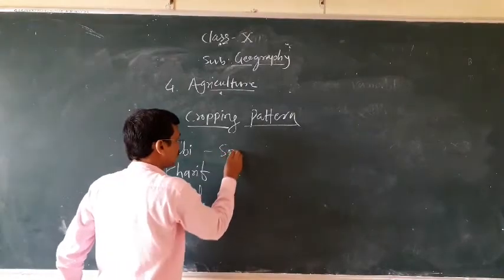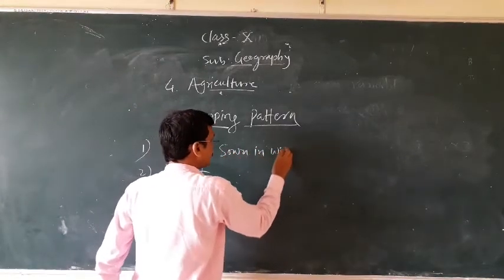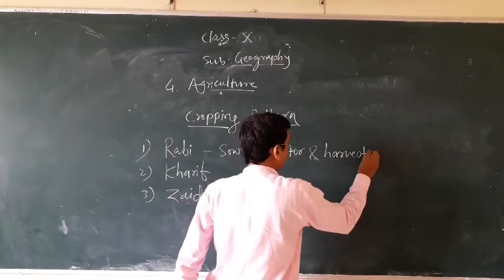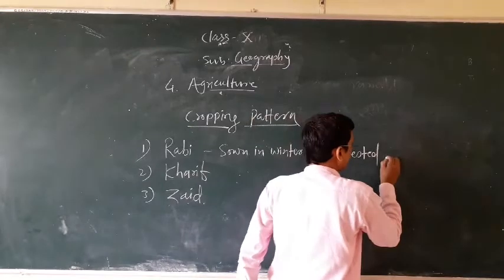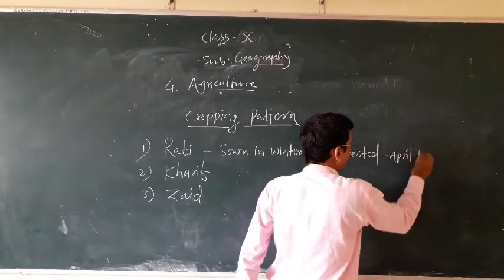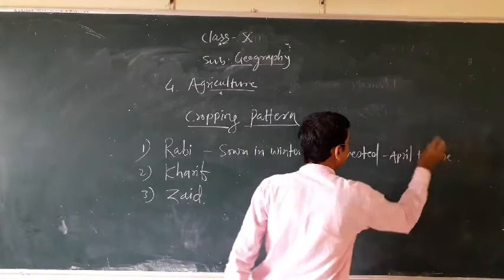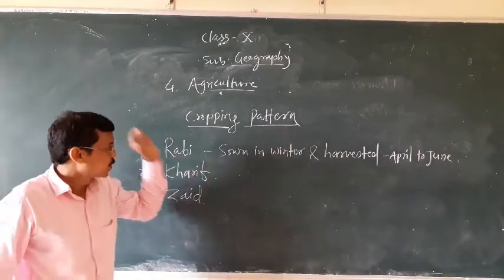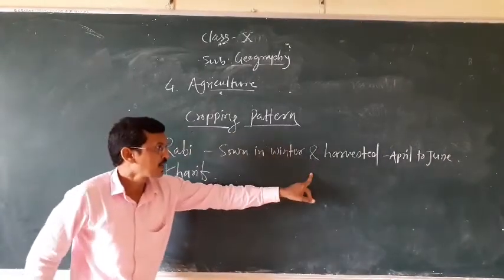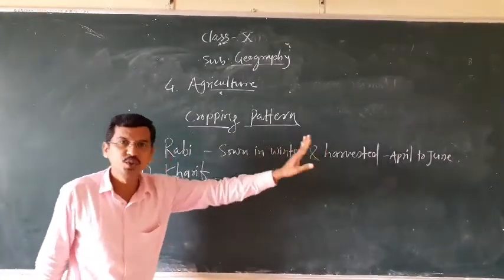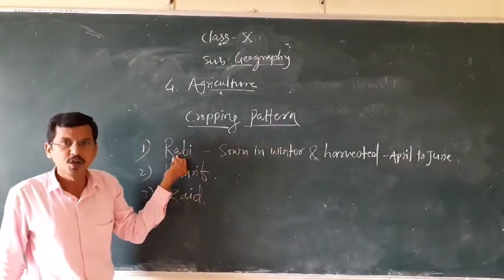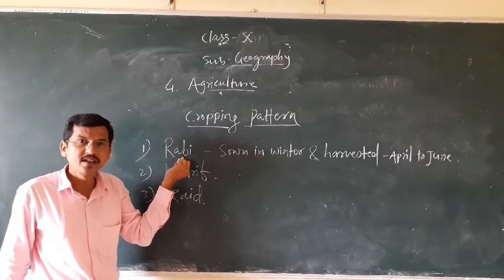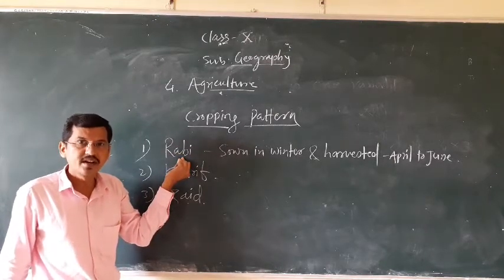Keep in mind, sown in winter and harvested April to June. These are called Rabi crops. For example, Rabi crops are wheat, barley, peas, gram, mustard, etc.